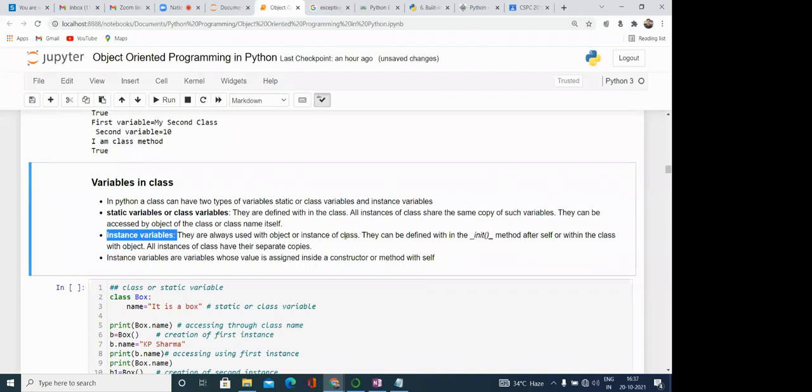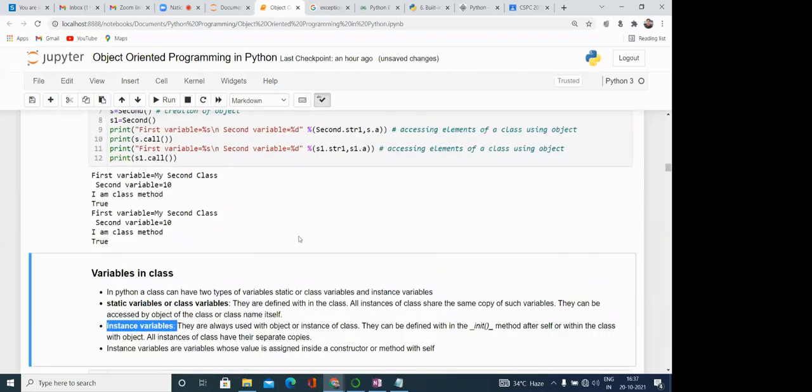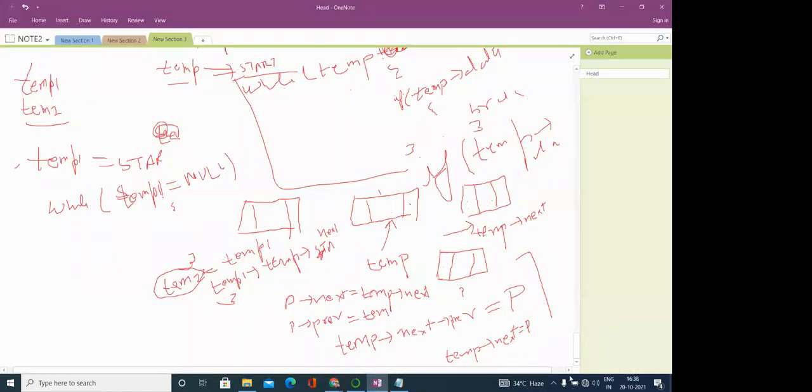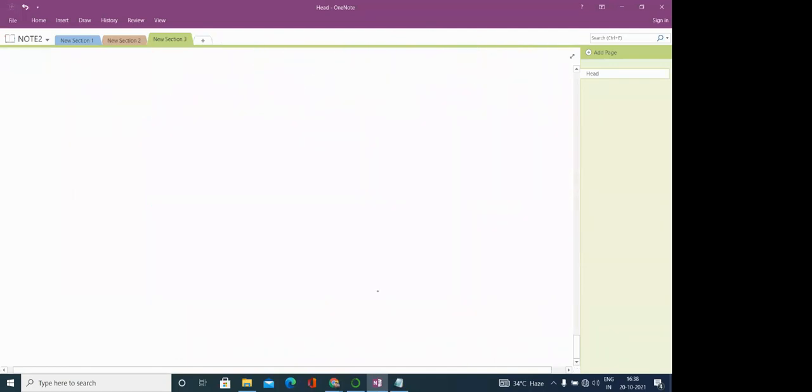What is the meaning? When we are defining a class, just suppose that we are creating a class like Box. Suppose we have w equal to 10, meaning width, height equal to 5, and depth equal to something like 4.